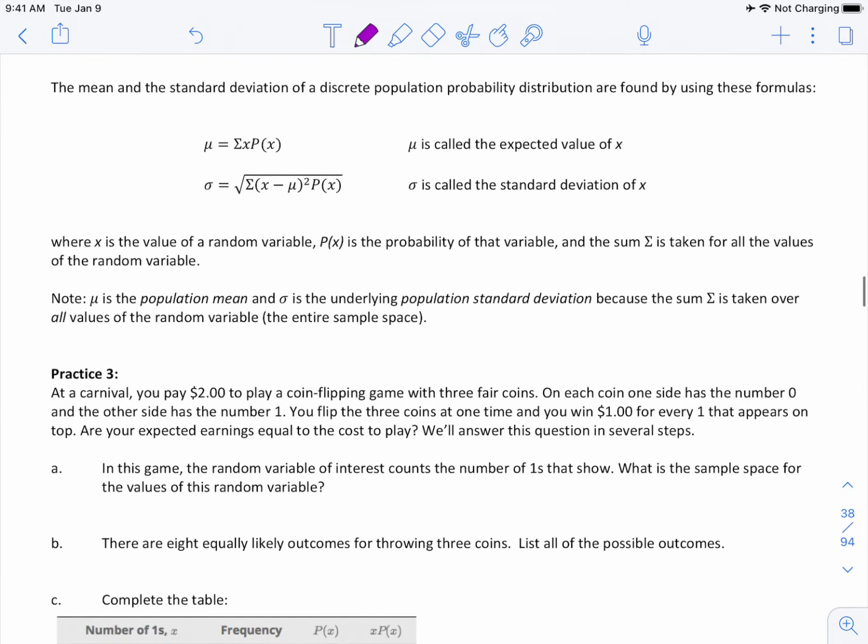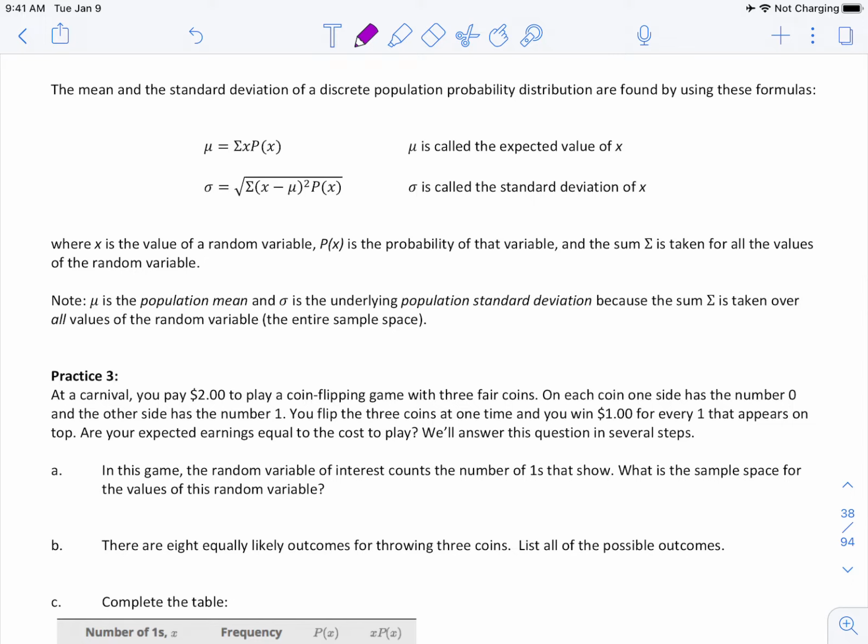The mean and standard deviation of a discrete population probability distribution are found by using these formulas. Mu is equal to the sum of x times p of x. Mu is called the expected value of x, which, if you recall, is also the mean. Mean and expected value can be used interchangeably. Sigma equals the square root of the sum of x minus mu squared times p of x. Sigma is called the standard deviation of x.